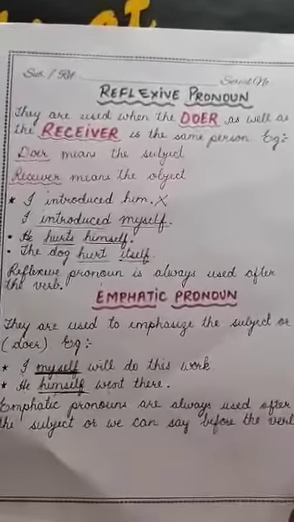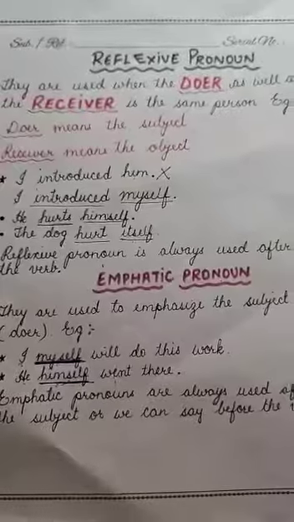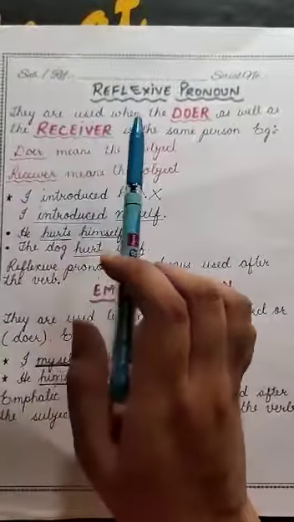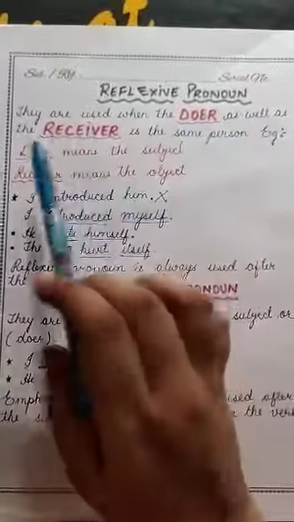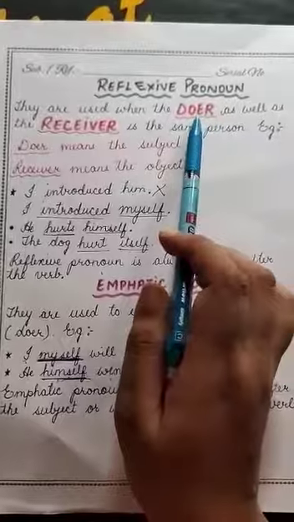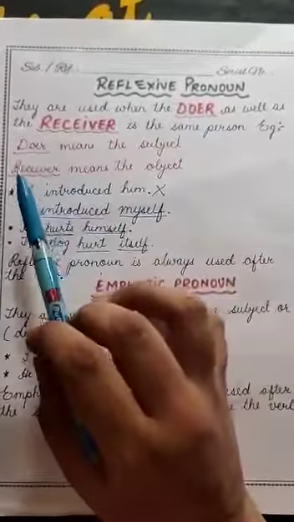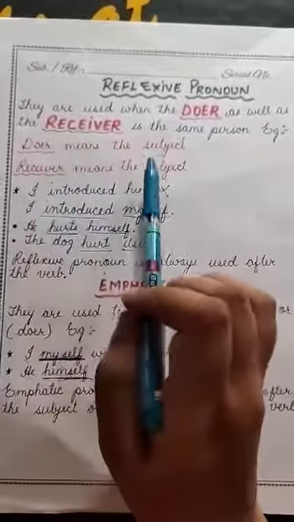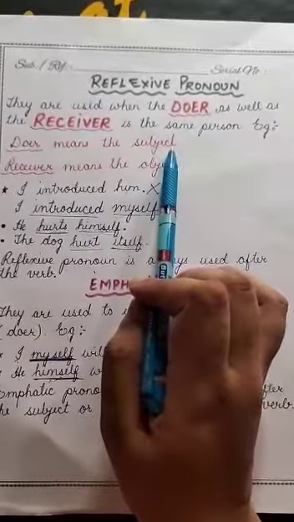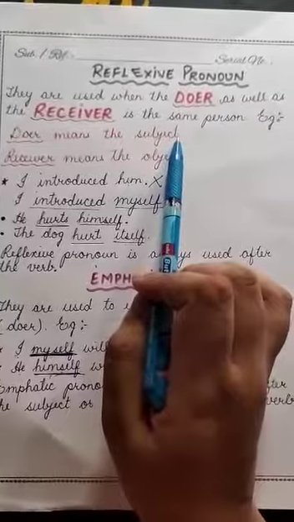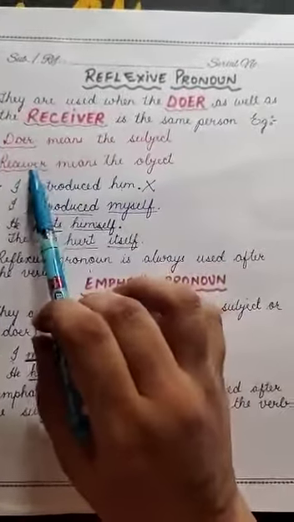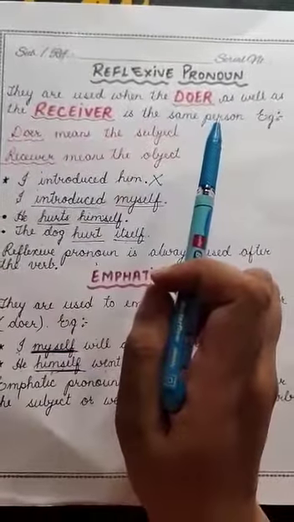Now what is reflexive pronoun? Reflexive pronouns are used when the doer as well as the receiver is the same person. So what is doer? Doer is the person who speaks, meaning the subject in a sentence. You very well know what is a subject in a sentence: the one who is speaking. And receiver is the one to whom I am talking, the second person.